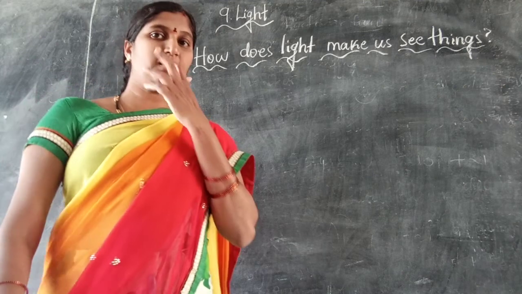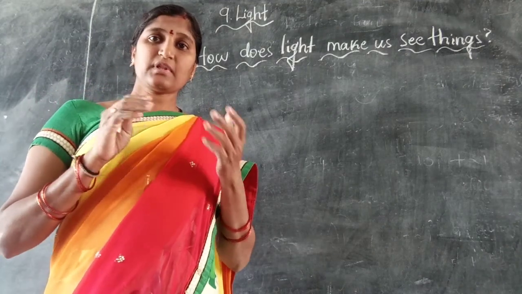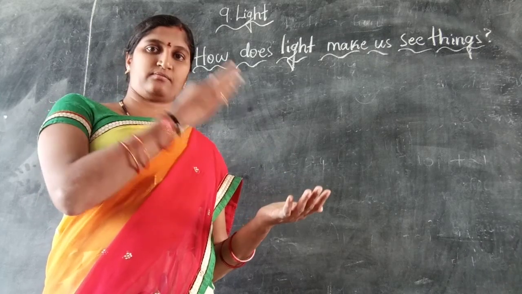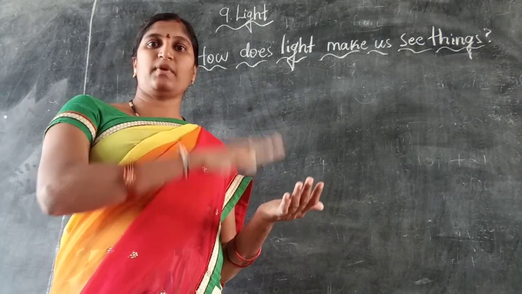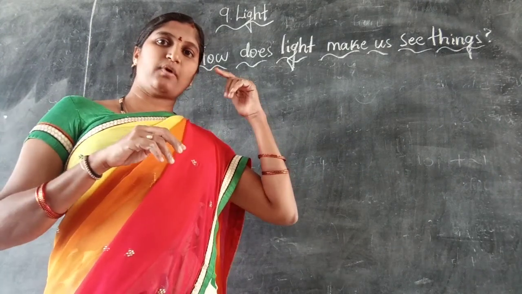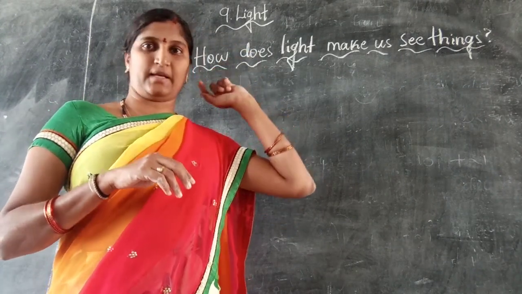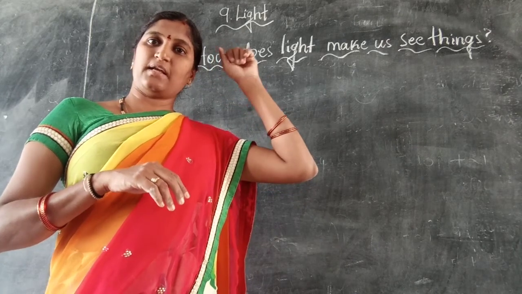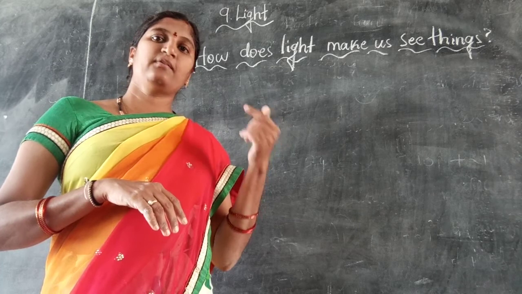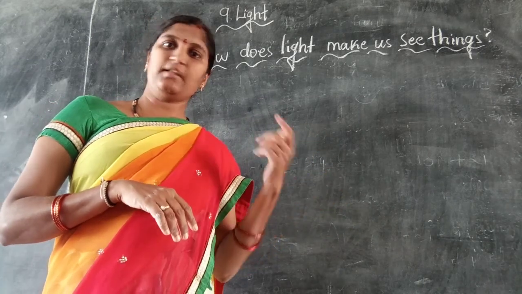So what happens here? When the light falls on an object, it bounces. When it bounces, it reaches our eyes. From our eyes, it reaches our brain, and the brain sends a message to our eyes. And then finally, we can see the object in that way.